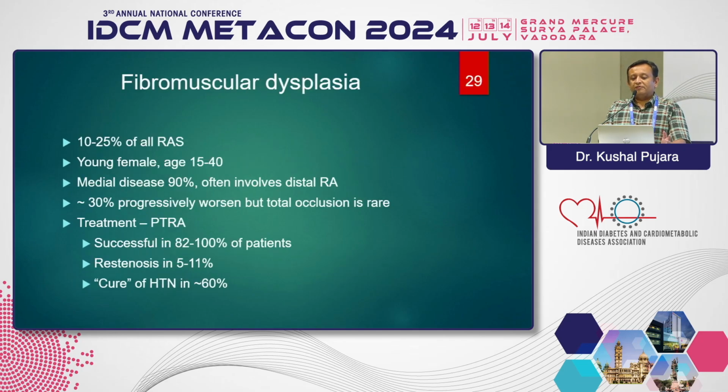The treatment of FMD is highly successful with angioplasty. So this patient does not require renal artery stenting. This patient just requires simple plain balloon angioplasty of the renal artery, and the patient will get better with almost 80 to 100% success rate. The restenosis rate is low, around 5 to 10%, and you can cure the hypertension in 60% of patients.